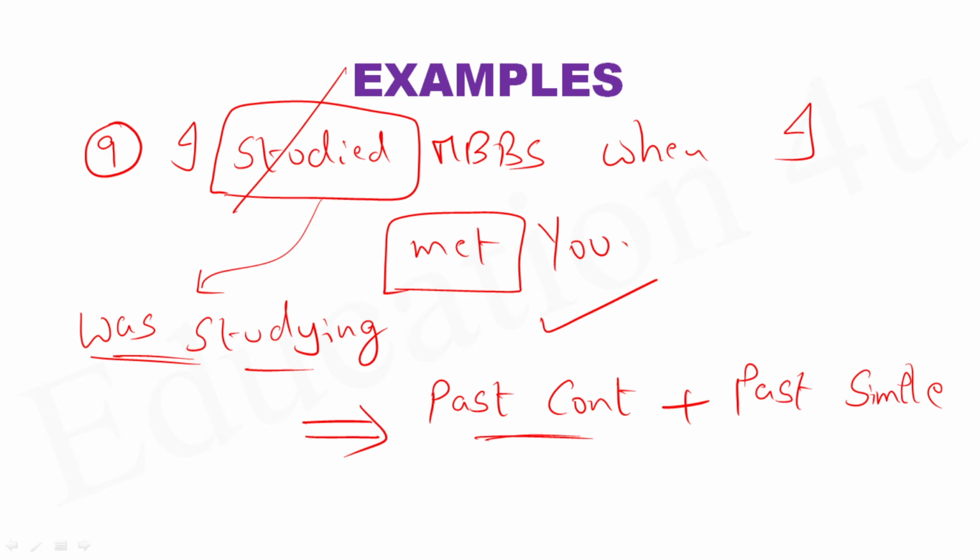So this is something about a very important tense called past continuous. I repeat, past continuous can be used directly or indirectly. Directly is where you mention a time: yesterday morning 5 o'clock, yesterday evening 6 o'clock, last month. However, if you want to combine past simple with it, you can do that. I hope everybody understood this important tense.